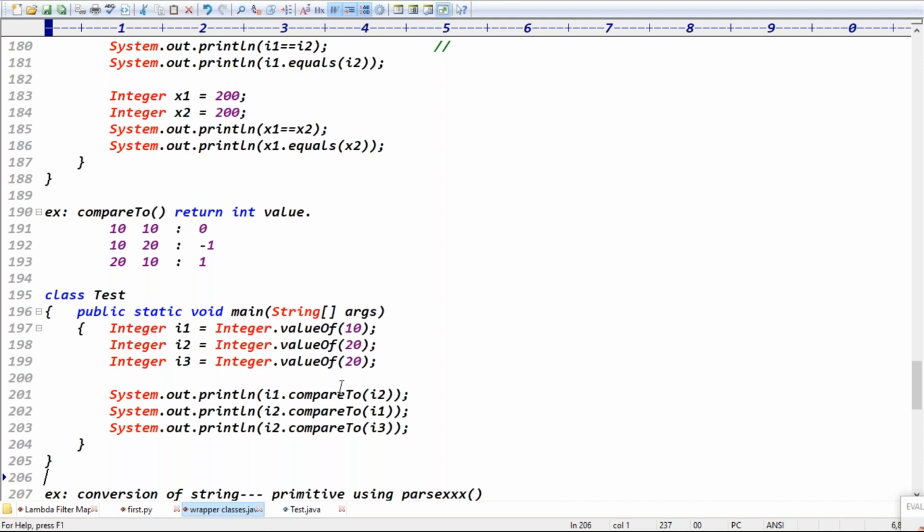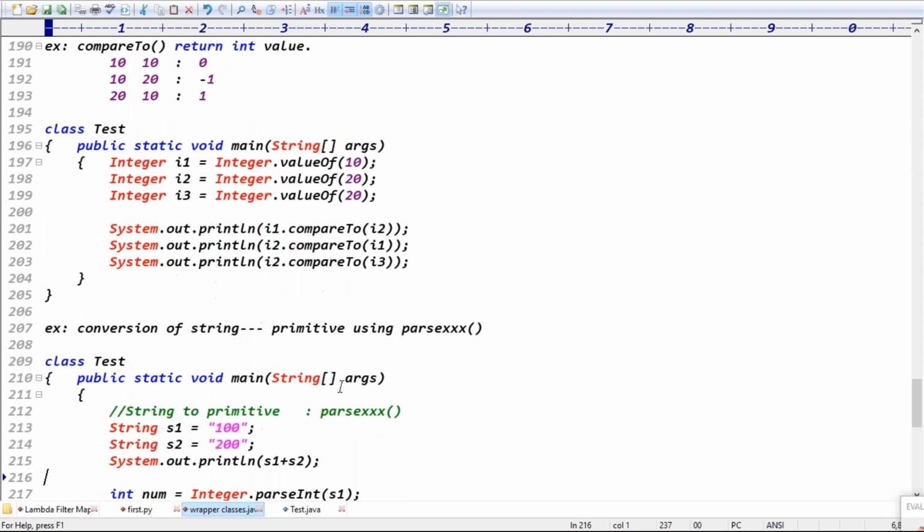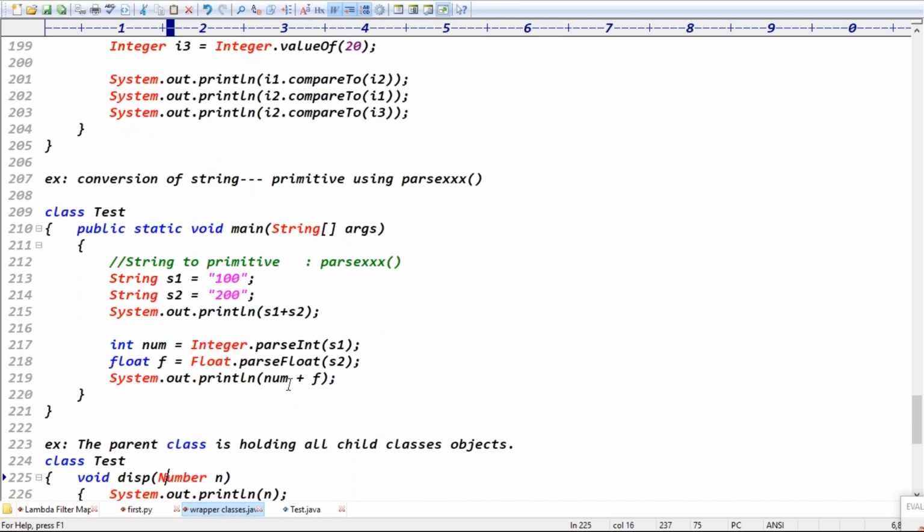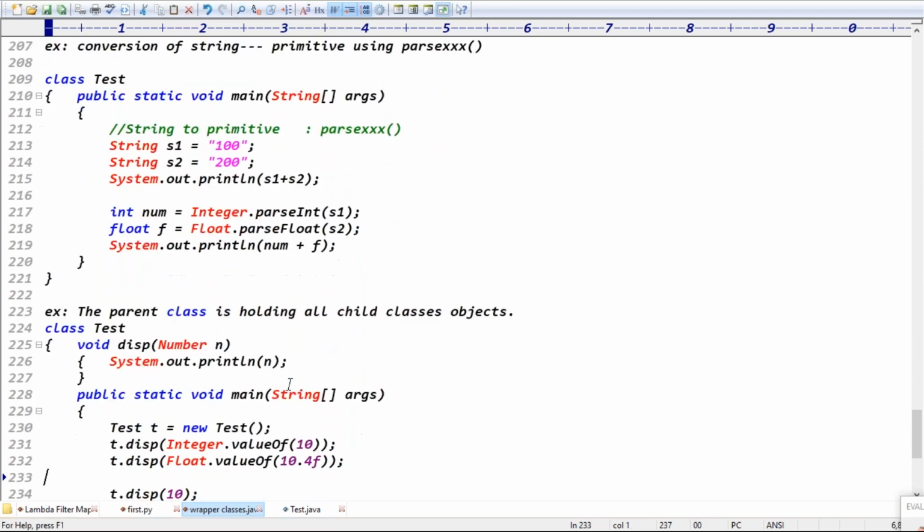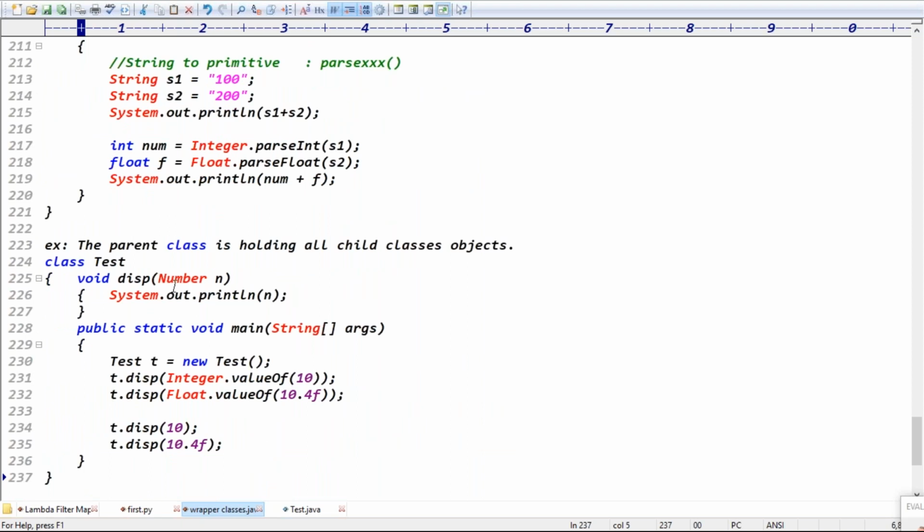Next is conversion of primitive to string format, and string to primitive format, where we can use Integer.parseInt, right? Exactly. In the last example, you can take the Number type here. Number type can hold all the number objects like Integer, Float, Double, Byte, Short, Long. You can directly pass objects like this, not a problem.